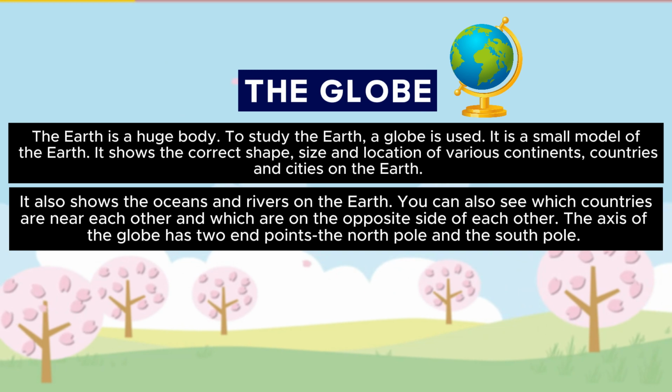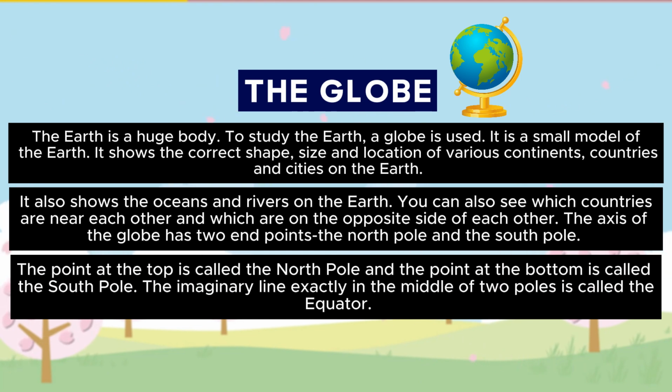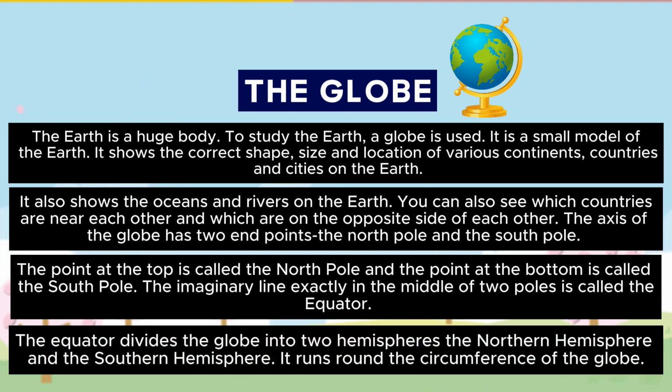The axis of the globe has 2 endpoints: the North Pole and the South Pole. The point at the top is called the North Pole and the point at the bottom is called the South Pole. The imaginary line exactly in the middle of the 2 poles is called the equator. The equator divides the globe into 2 hemispheres: the northern hemisphere and the southern hemisphere. It runs round the circumference of the globe.